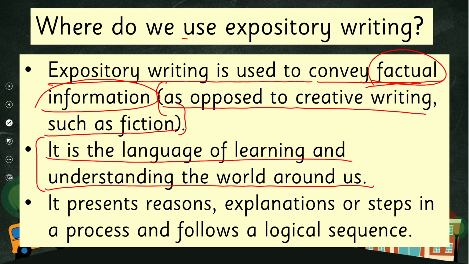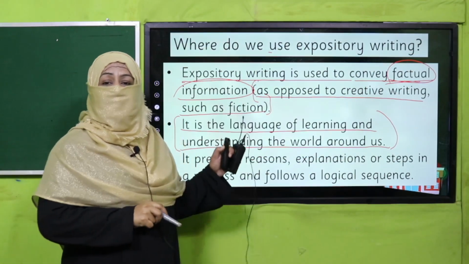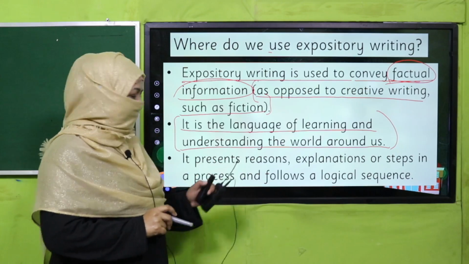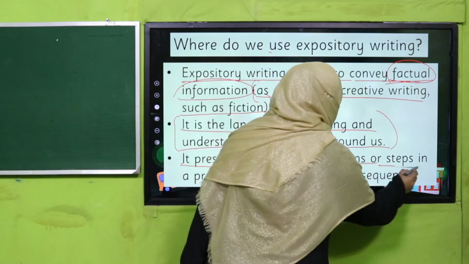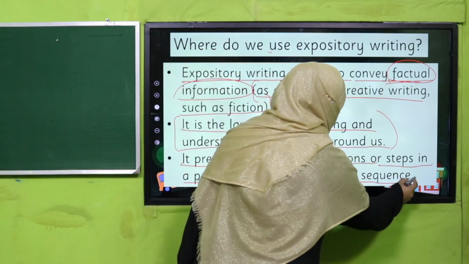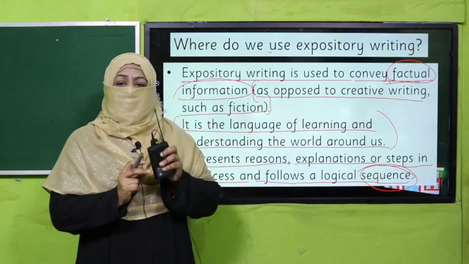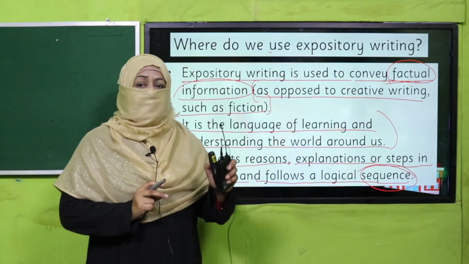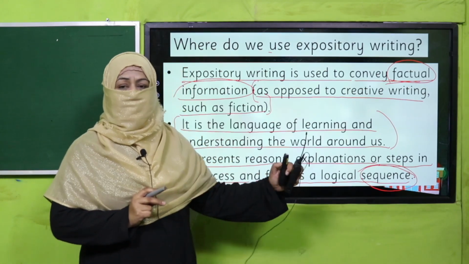So whenever you are writing something which in real exists around you, you will use expository writing style, right? It presents reasons, explanation, or steps in a process and follows a logical sequence. And we know sequence means something which is done step by step, and if any step is missing, the thing is not done, right?